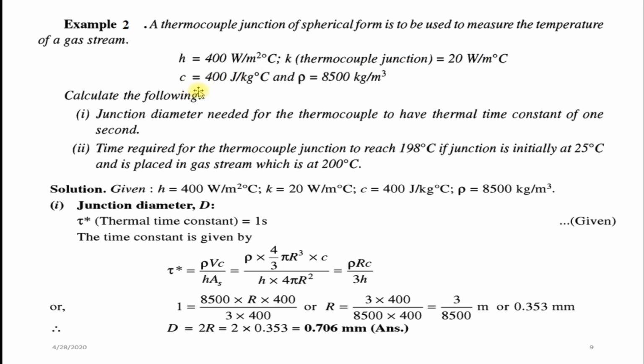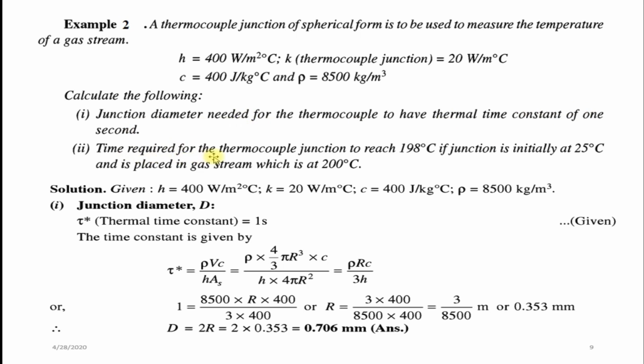Specific heat 400 joule per kg Celsius, and density rho is equal to 8500 kg per meter cube. Calculate the following. Junction diameter needed for the thermocouple to have the thermal time constant of 1 second. Time constant value is given, we have to find out junction diameter.